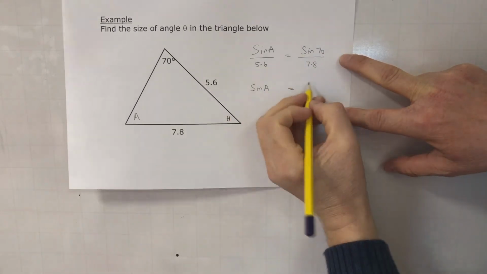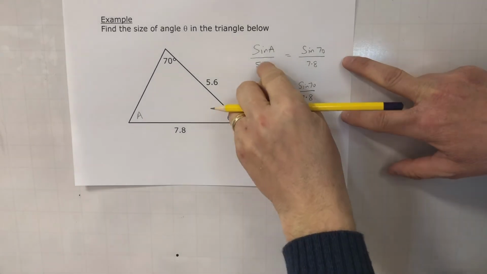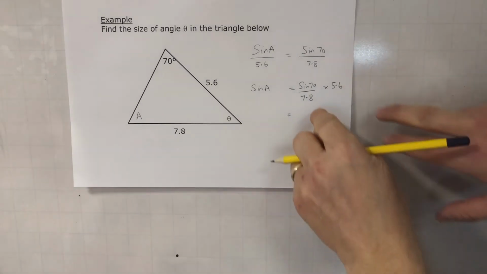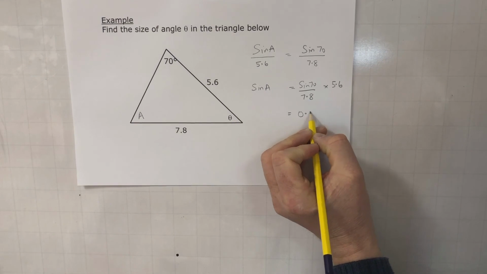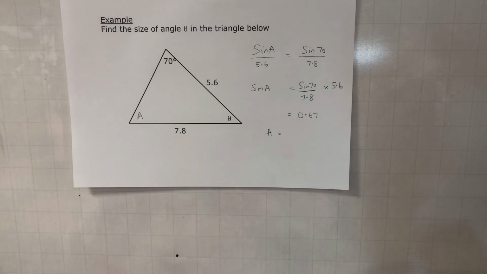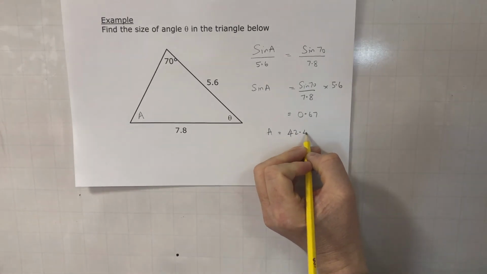Take this across the other side, so I have the fraction that I've already got. That becomes times, and I need to put that into the calculator. So we have the sine of 70 divided by 7.8 times by 5.6 equals, and we get 0.67. Now to find the angle, we then need to press shift sine of that number, and out comes 42.4 degrees.